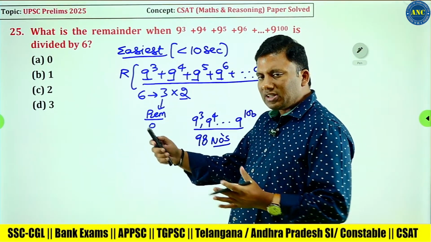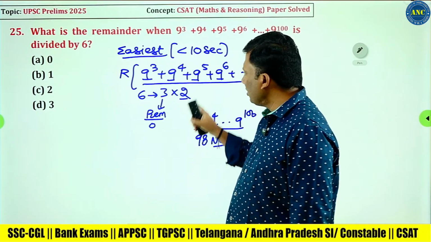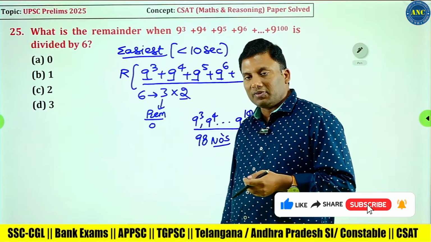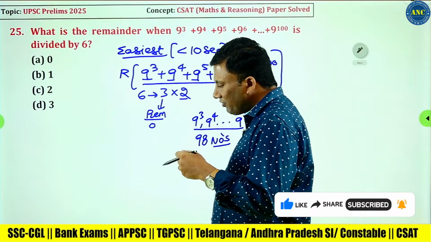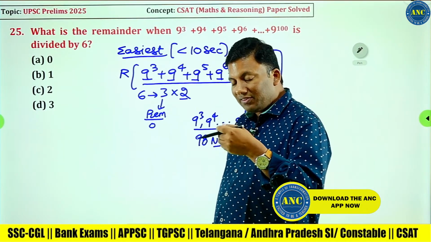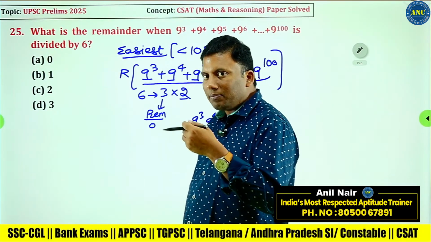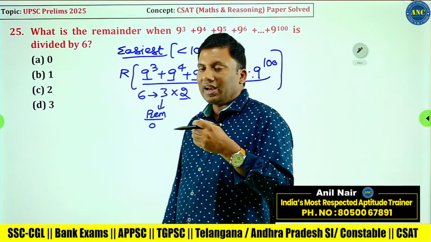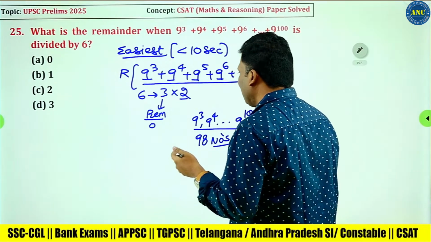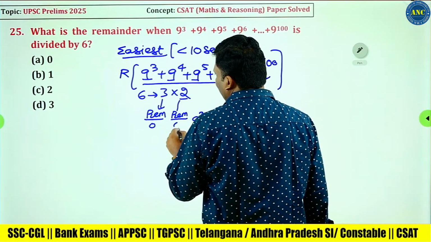If I add 98 odd numbers, I will get an even number. Odd plus odd is even. 9 power 3 plus 9 power 4 is even. 9 power 5 plus 9 power 6 is even. Each pair, 9 power 3 plus 9 power 4, sum is even. 9 power 99 plus 9 power 100, even. All are divisible by 2. The numerator is an even number, sir.